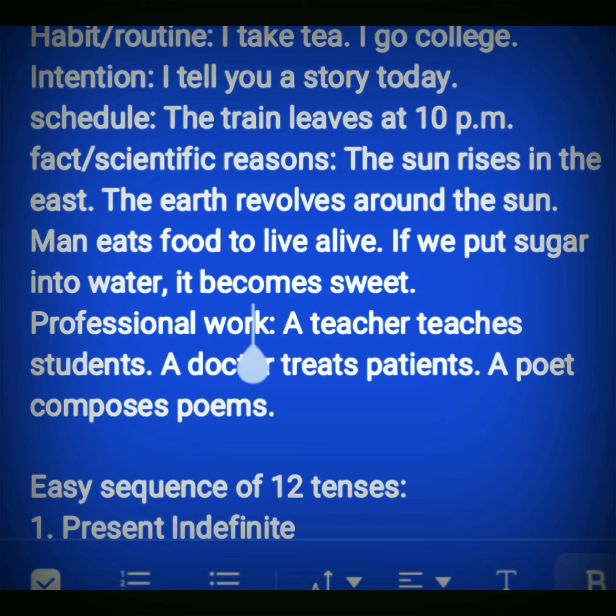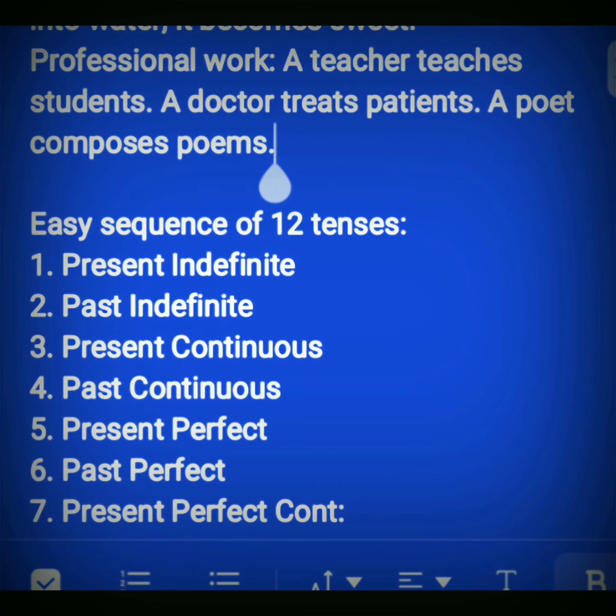Professional work, any professional work you can describe in this tense. Okay, simple present. A teacher teaches students. That is the profession of a teacher. A doctor treats patients. That is the profession of a doctor. A poet composes poems. This is the profession of a poet. Okay, I think you have understood these actions.